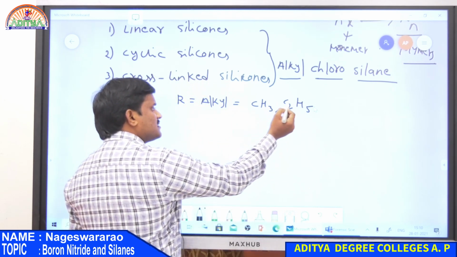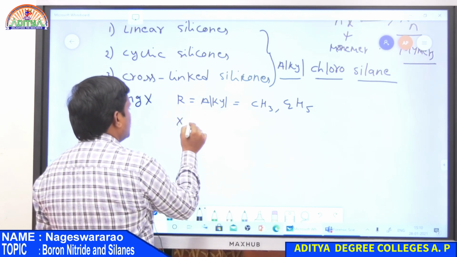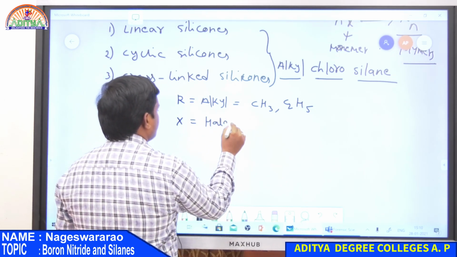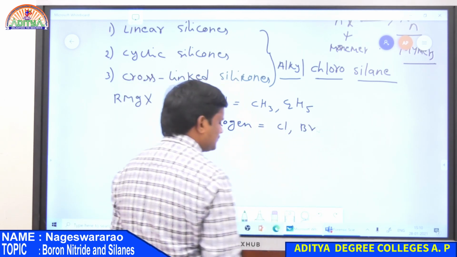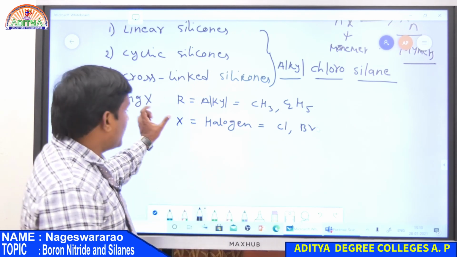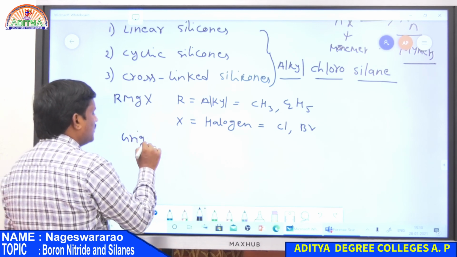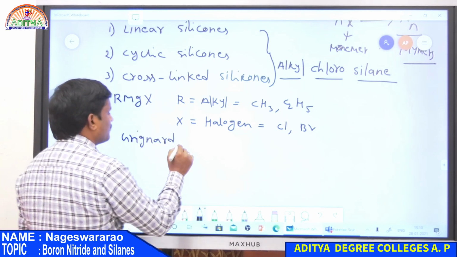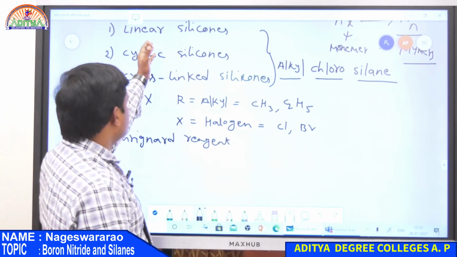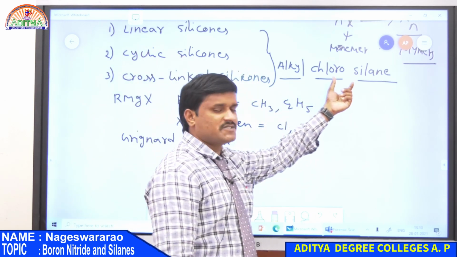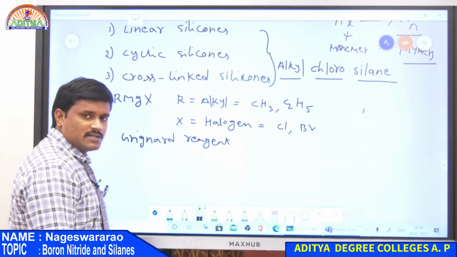So this is methyl, this is ethyl. So simply alkyl, and X is nothing but a halogen, maybe Cl or Br, like that. So the compounds containing the RMgX formula are known as Grignard reagents, named after the scientist Grignard. So all the silicones are prepared from alkyl chlorosilanes, and this alkyl chlorosilane is prepared from a Grignard reagent.